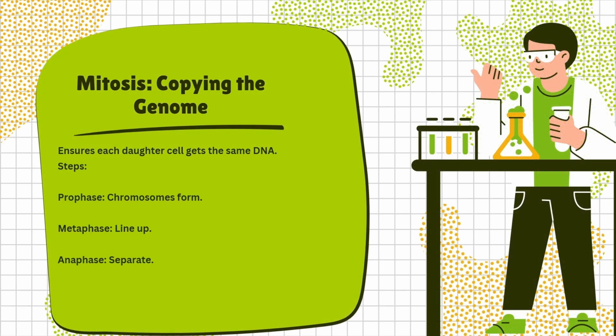Mitosis is how cells make exact copies of themselves. There are 4 main steps: prophase, chromosomes form; metaphase, they line up; anaphase, they separate; and telophase, new nuclei form. After that, cytokinesis splits the cell into 2 identical daughter cells.